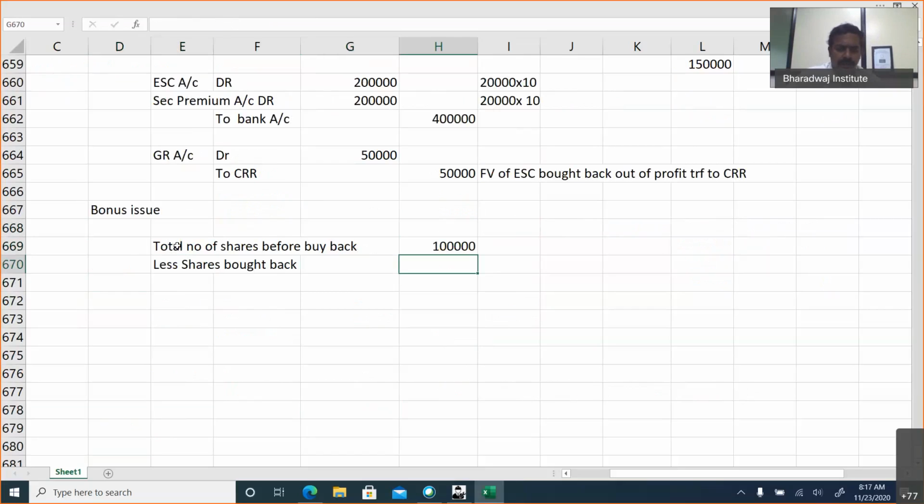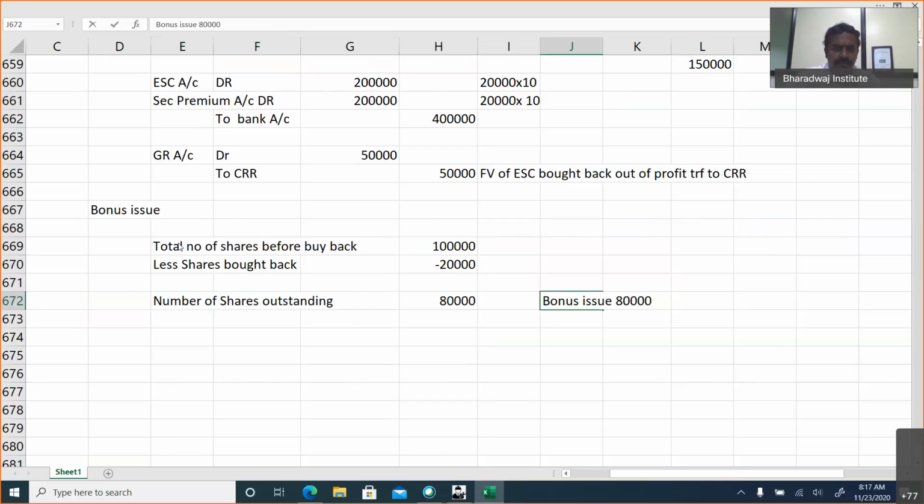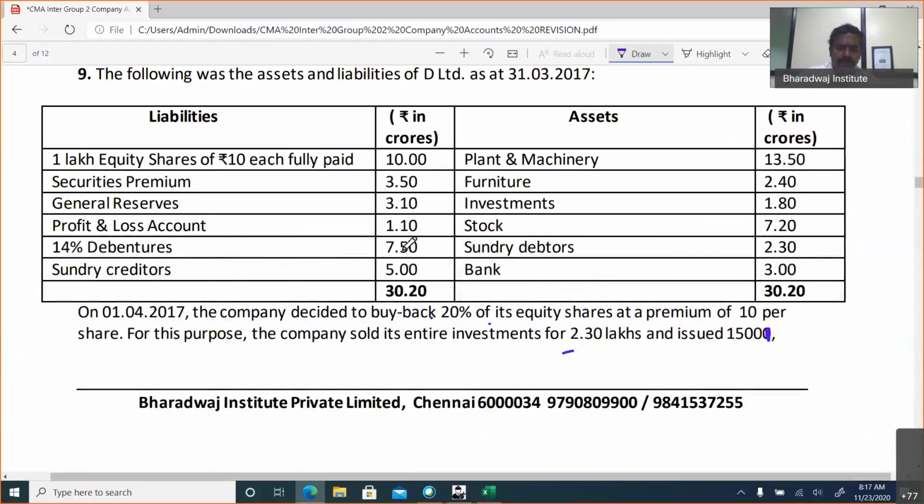How many shares are bought back? 20,000 shares are bought back. Number of shares outstanding, that means number of shares present at this time, 80,000. Therefore, bonus issue will be 80,000 into what is the ratio? What is the ratio of bonus issue?